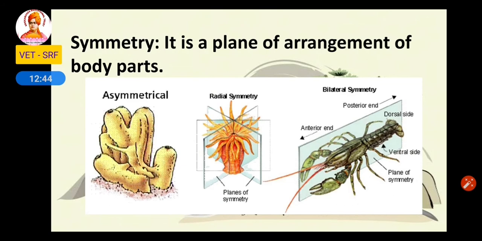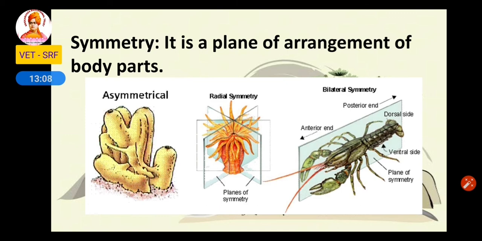The next one is symmetry. It is the plane of arrangement of body parts. So based on this symmetry, the animals are classified into three categories. First one is asymmetrical. If we cut this animal in any direction, it will not give two equal parts. So that's why it is called asymmetrical. The next one is radial symmetry.